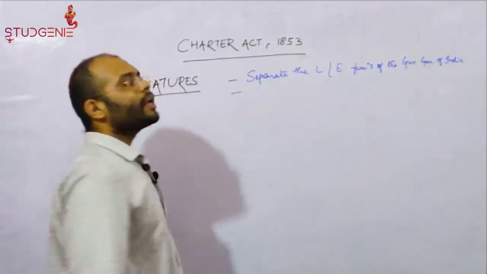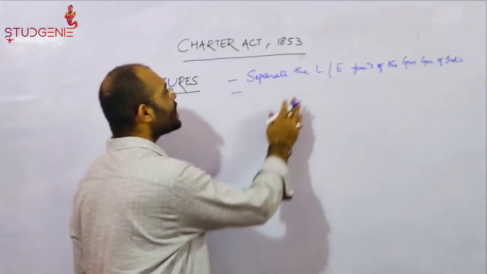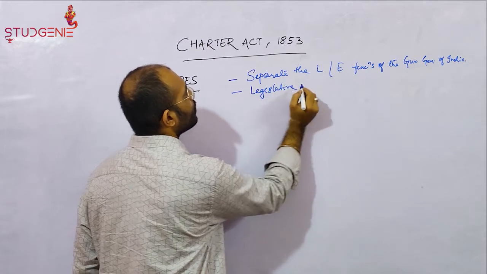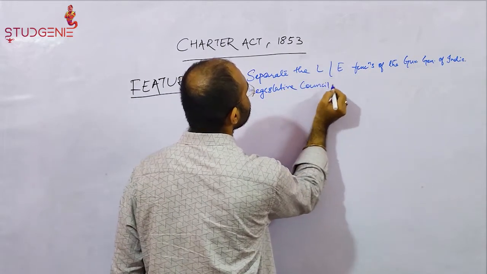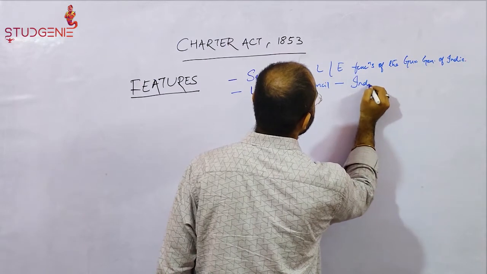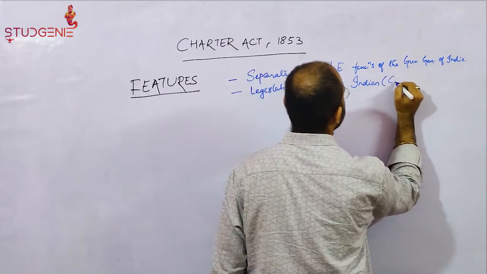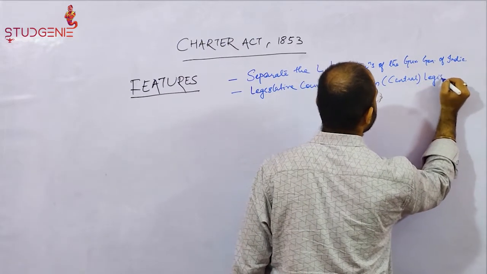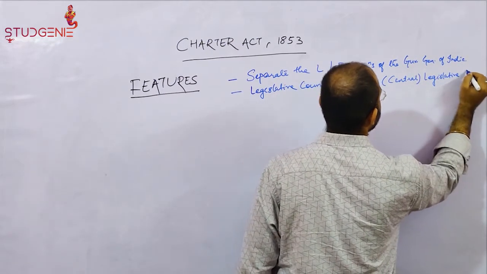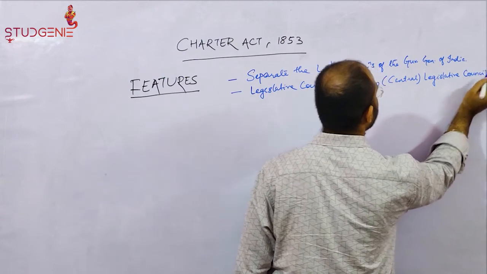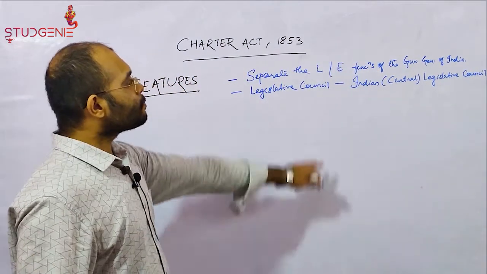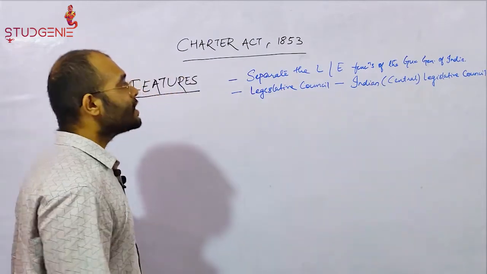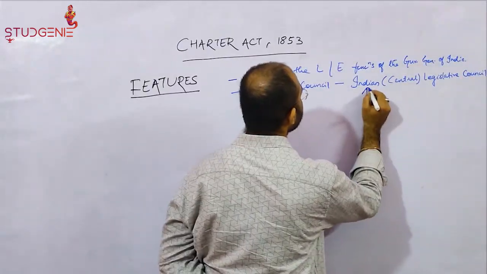It provided for the establishment of a separate legislative council known as the Central Legislative Council or the Indian Legislative Council. This council had provisions for local representation.